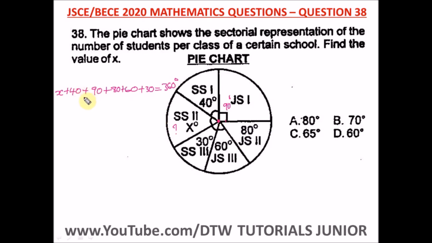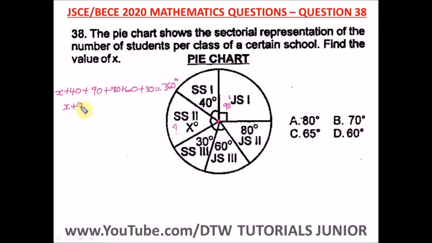So let's find x. 40 plus 90 is 130. 130 plus 80 gives us 210. 210 plus 60 gives us 270, and 270 plus 30 gives us 300.